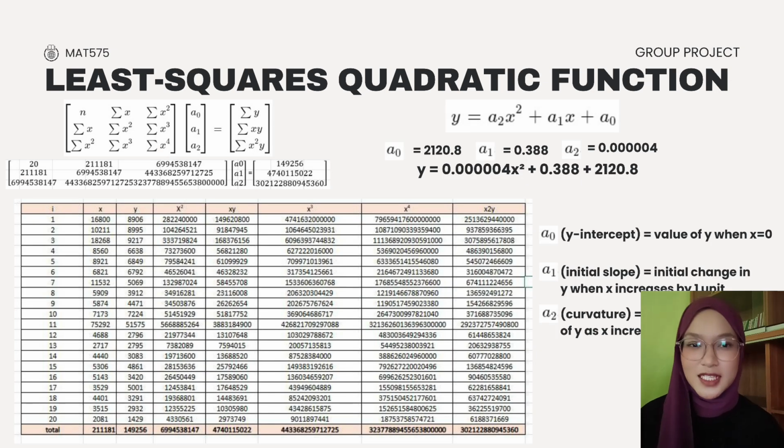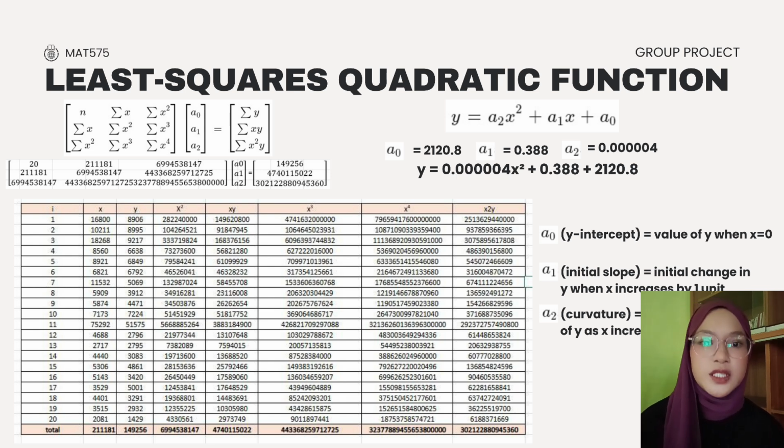This slide shows the process of constructing the least square quadratic regression model. The general form of the quadratic regression equation is y equals a2x squared plus a1x plus a0. Using the data collected from 20 Malaysian public universities, the values of the coefficients were calculated using the least square method. The values obtained are a0 equals 2120.8, a1 equals 0.388, and a2 equals 0.000004.